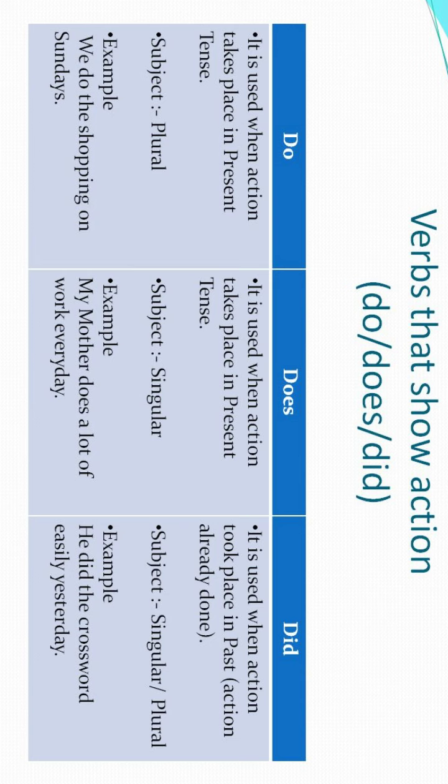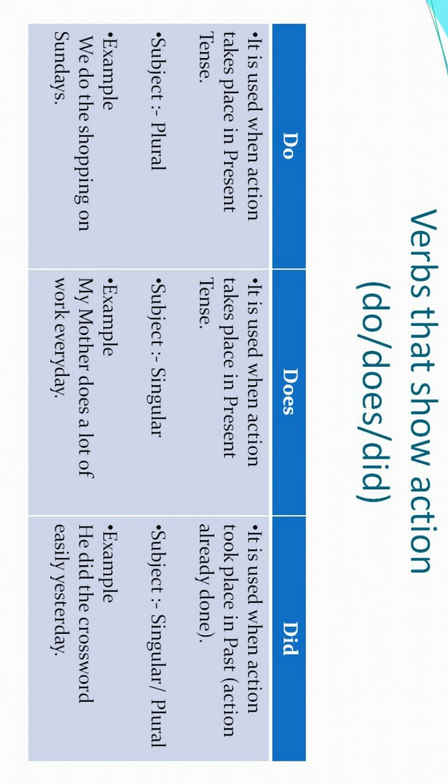The example we have is, we do the shopping on Sundays, right? We do the shopping on Sundays because on other days we are not free, we don't have time. Now if you check, this action is of the present tense, happening in the current time. And the other condition was that the subject must be plural. Yes, the subject we is plural here. So we can use the verb do in this sentence. I hope I am clear. If not, then please rewind the video and watch it again.